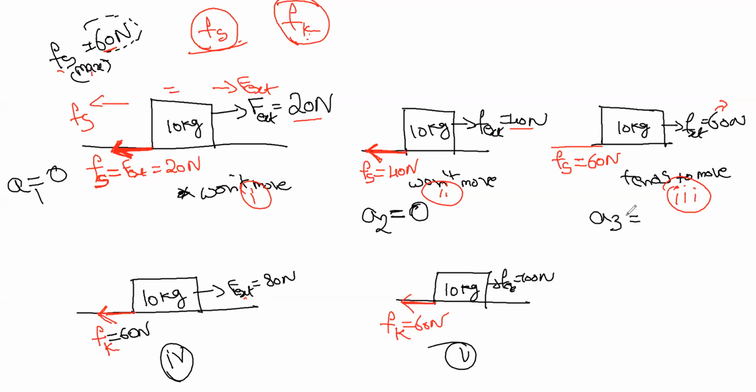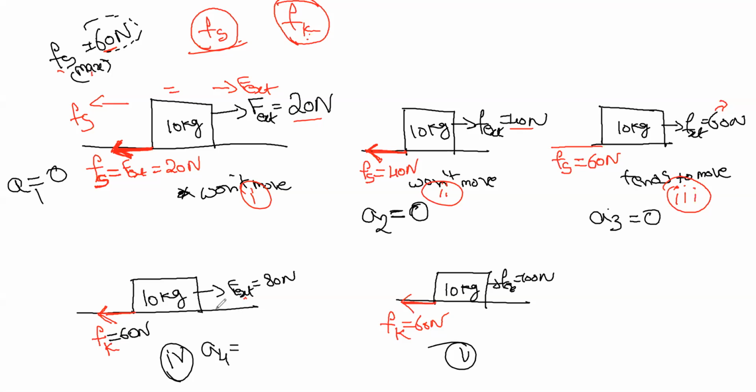A3. Is the body moving over here? It tends to move, but not moving at all now. It is getting ready to move, taking all the energy just to start. So here also it will be 0. If you don't want to see whether it is moving or not, just see the forces. 20 cancel out each other, so acceleration 0. 40 cancel out each other, that's why 0. 60 cancel out each other, that's why 0. So here also. Now let's come to the fourth case.